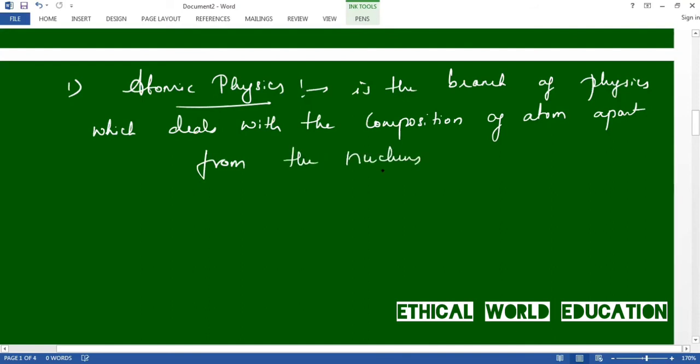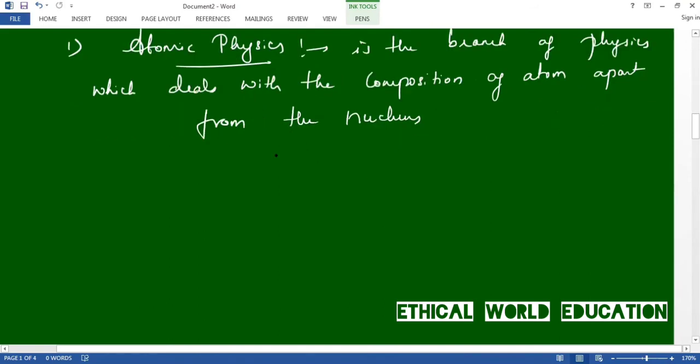It examines the structure, properties, and behavior of an atom.